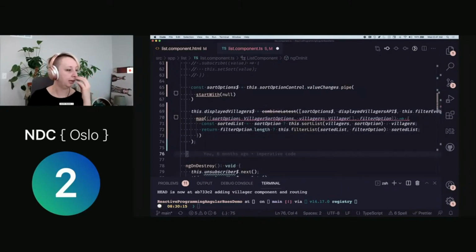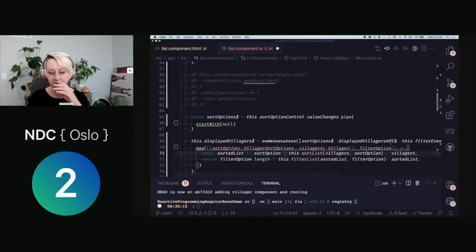All right, so I want to do a couple other things right now. I want to show you how to do our filter from event a little better. Let's see here. Okay, let's refactor this a little bit.